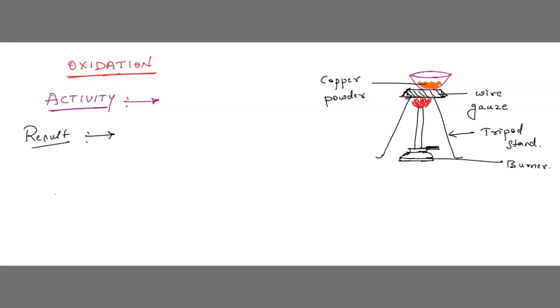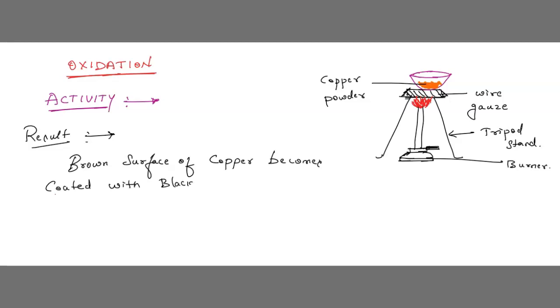What do we observe? We can observe that the brown surface of copper, copper is actually brown in color, becomes coated with black copper oxide.